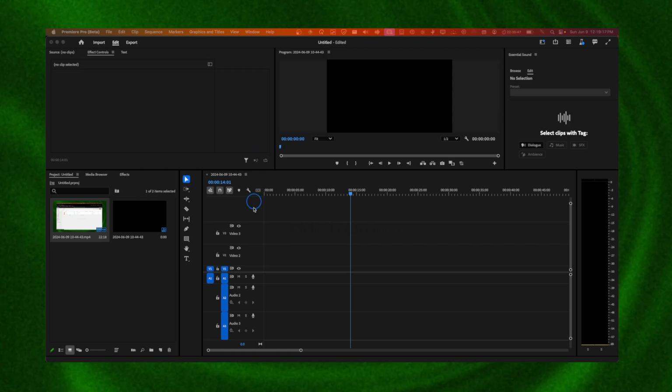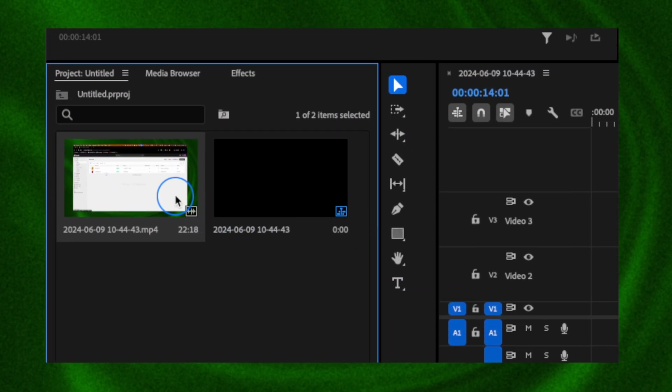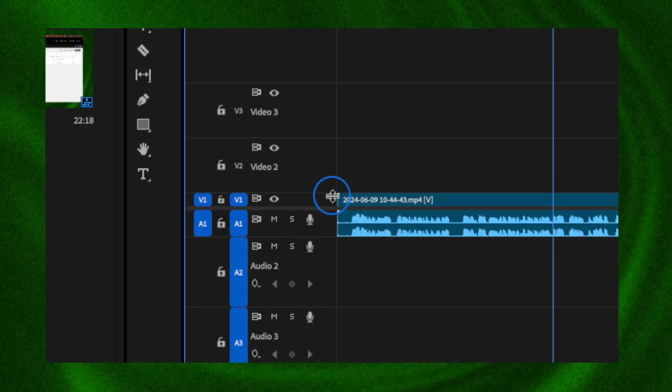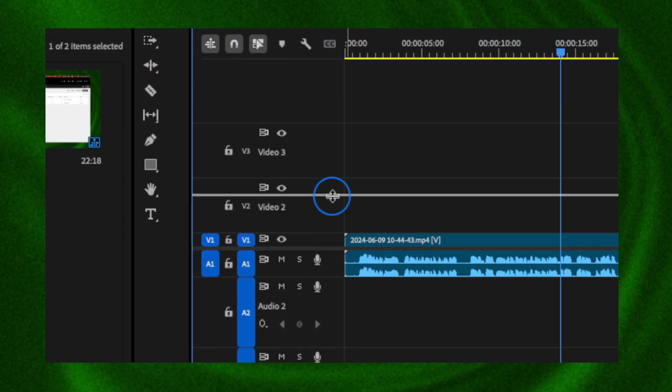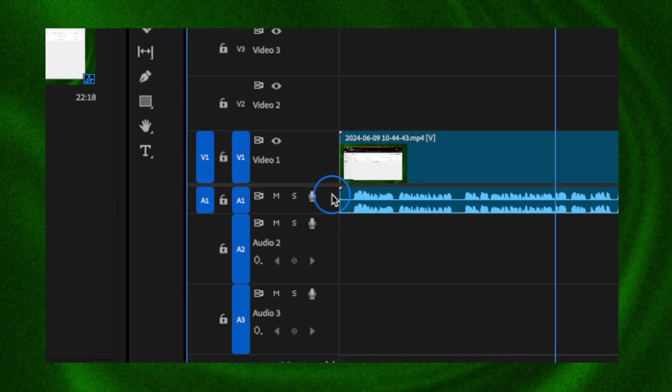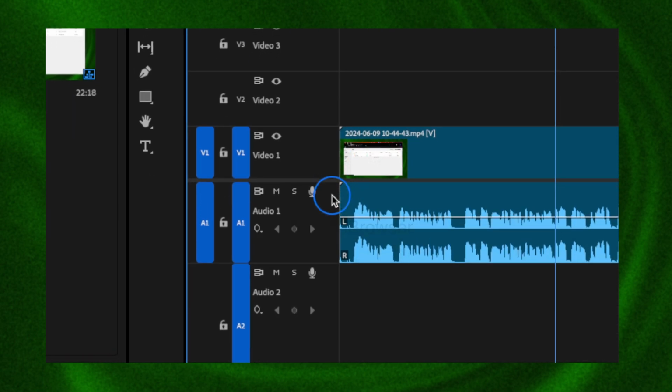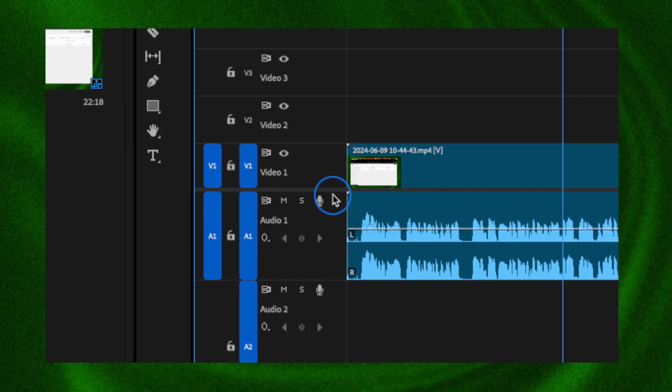Okay, so I'm just gonna show you this new update for audio handles. All right, so I'll just drag this video here and I'll go like this. Also, if you hold shift and then you scroll, it's much faster this way.